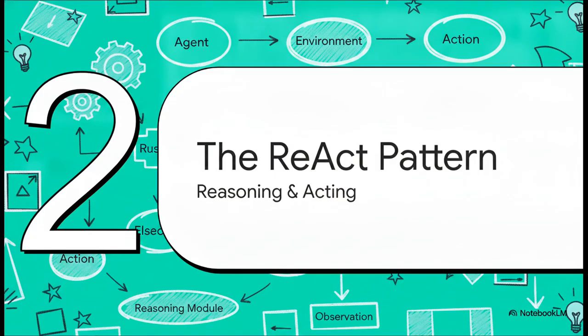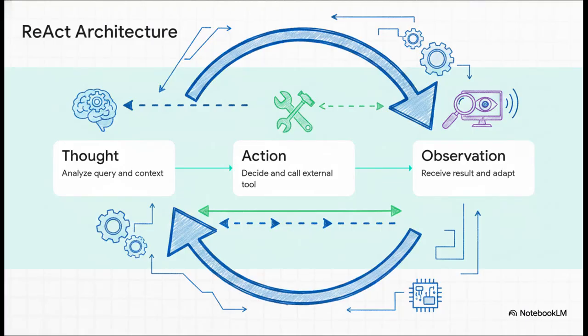All right, moving right along to Section 2, the React architecture pattern. Let's dig into the exact mechanism that makes this agentic loop possible. The React, or Reasoning and Acting architecture, has become the absolute gold standard in the industry. It breaks down into 3 highly deterministic, step-by-step actions: thought, action, and observation. It completely forces the language model to work methodically.